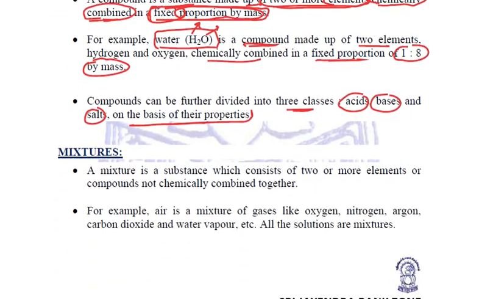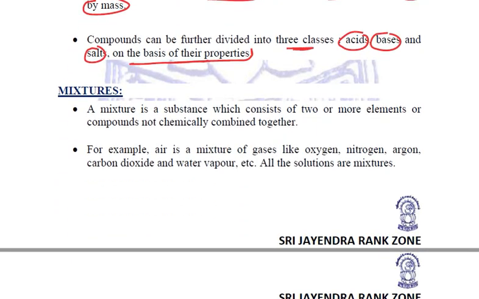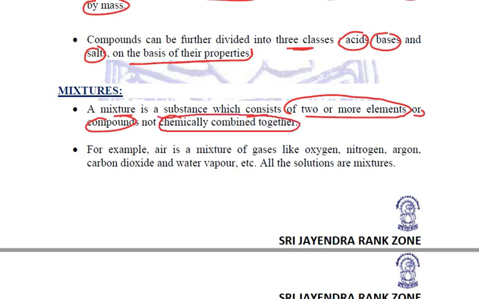Now let us talk about mixtures. Now what are mixtures? Mixtures are also made of two or more elements or compounds, but they are not chemically combined together. So that is one of the major differences between mixtures and compounds.